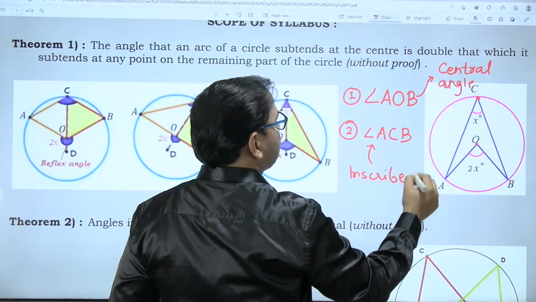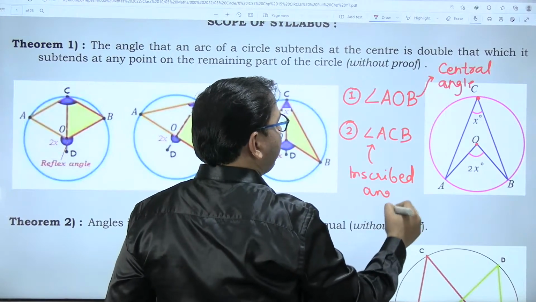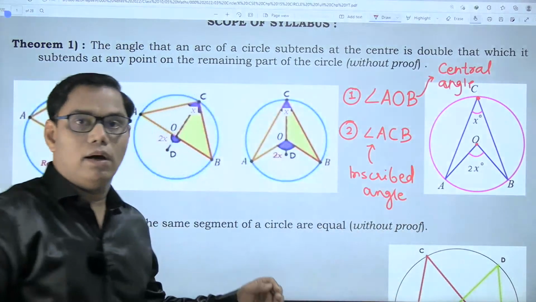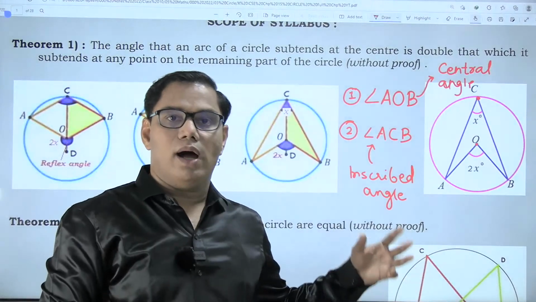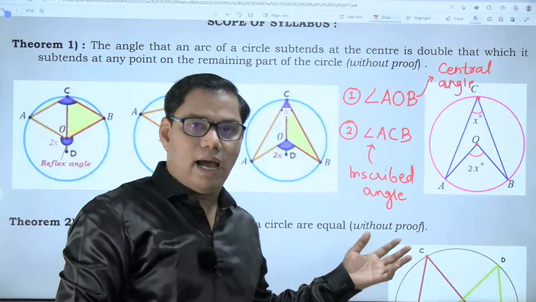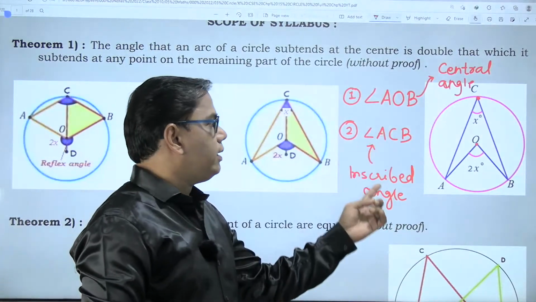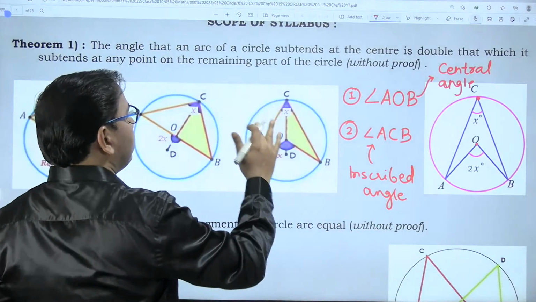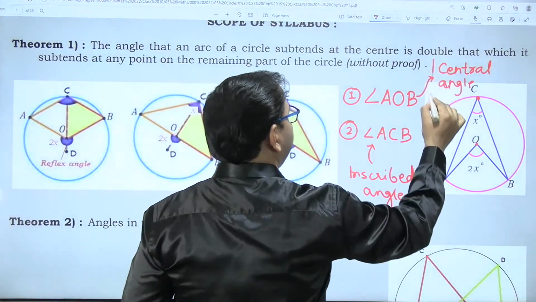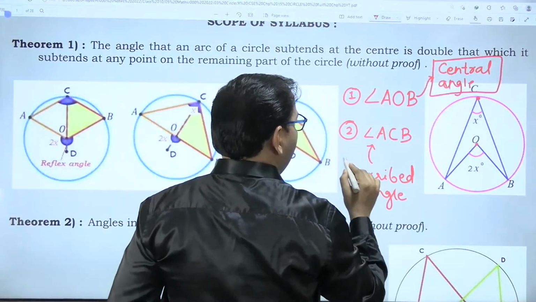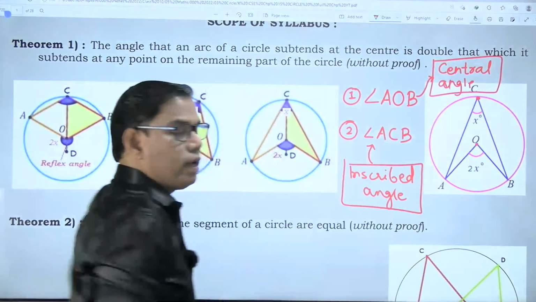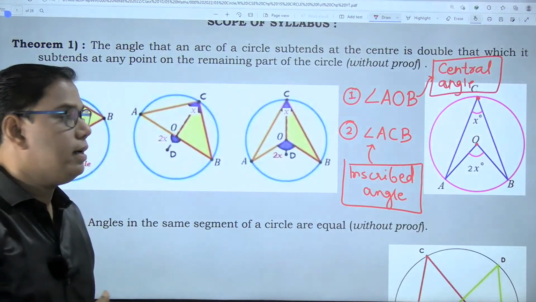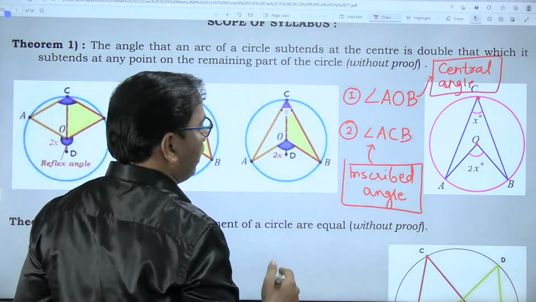This name, inscribed angle, is not given in all the books, but by CISCE this angle's name is inscribed angle. This theorem talks about the relation between the central angle and the inscribed angle.